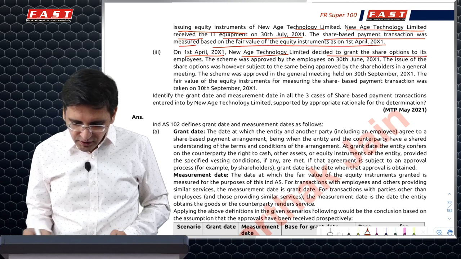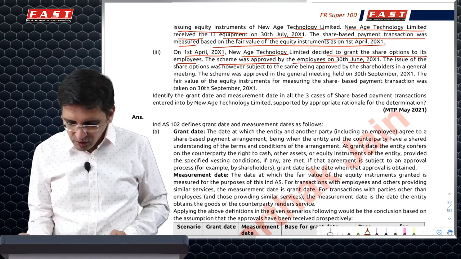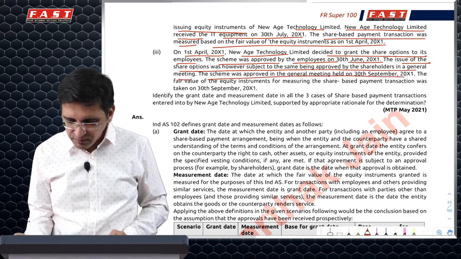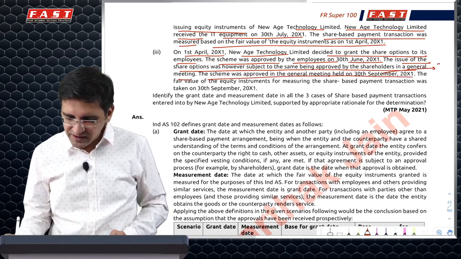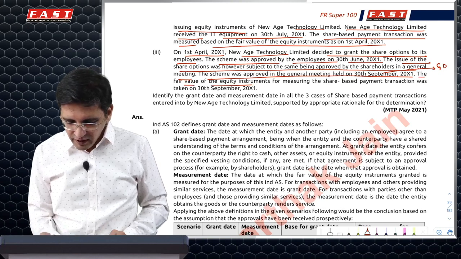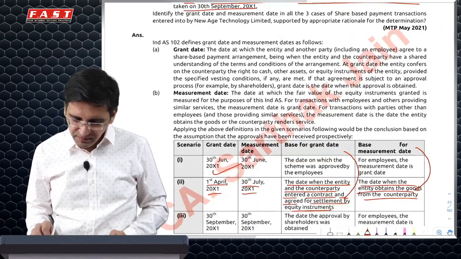New Age decided to grant share options to its employees. The scheme was approved by employees on 30th June. However, shareholder approval was required, and shareholders approved it on 30th September. So this is basically the grant date. The fair value of the equity instrument was taken on 30th September, which is fine.